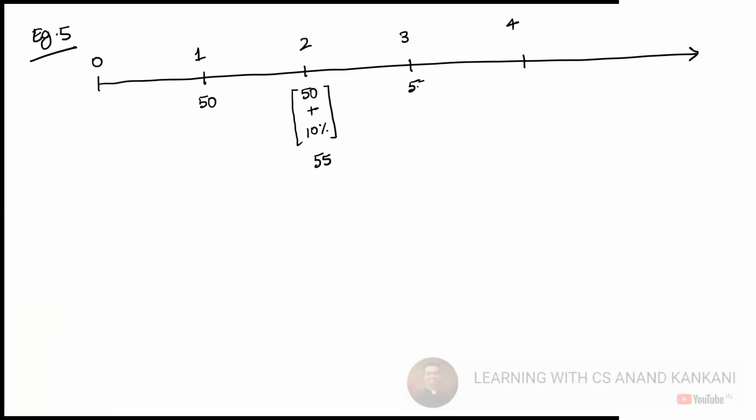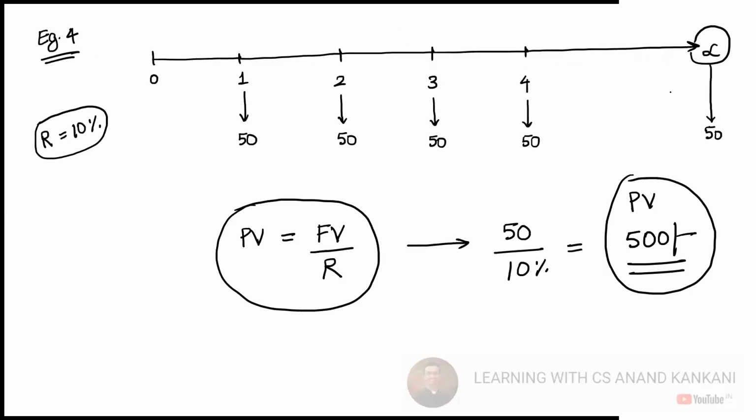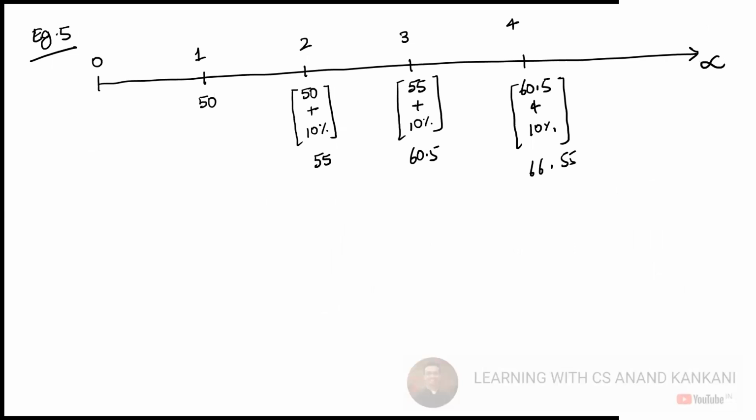Here you get 55 plus 10%, so 55 plus 10% is 60.5. Here you are going to get 60.5 plus 10%, so this is 66.55. This is going to continue for infinite years, which means in the fifth year you are going to get what you got in the fourth year plus 10%. So can you see the difference between example number 4 and example number 5?